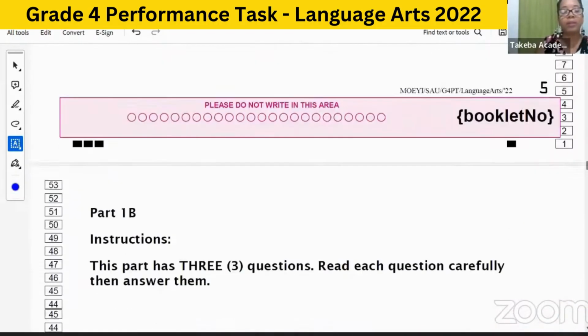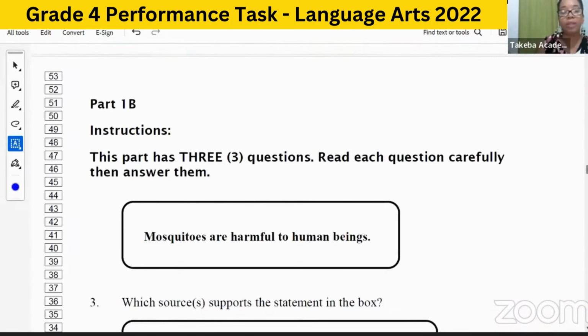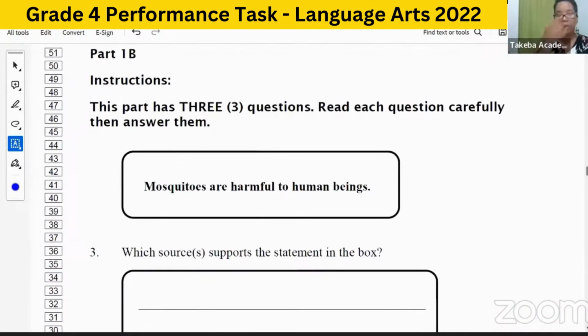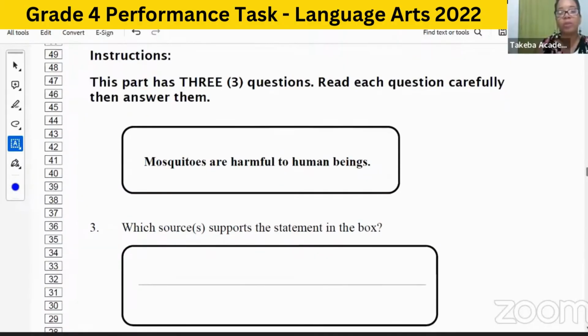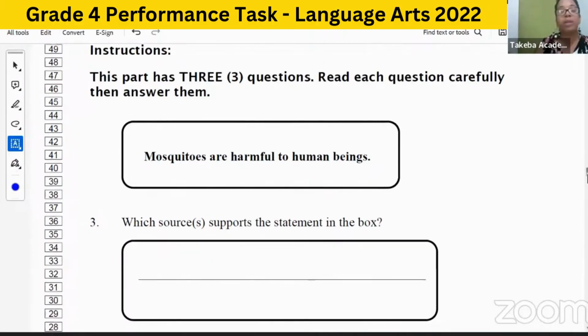Now let's look at part 1B. This part has 3 questions. You're going to read each question carefully, then answer them. Mosquitoes are harmful to human beings. Which source or sources supports the statement in the box below? Without even going back, but just to check, we would see that both sources spoke about mosquitoes being harmful.